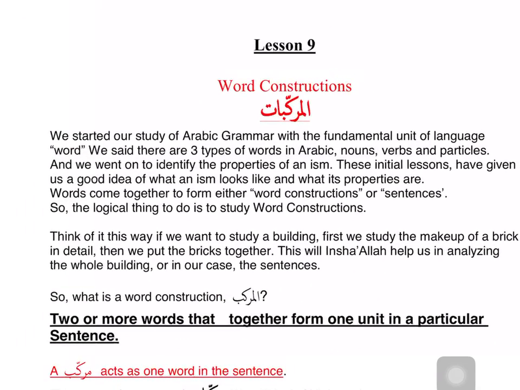So, murakkab is, we have been talking about a word, ism, right? So, when two or more words come together, now they are making a murakkab. So, a sentence, what is a sentence? A sentence is also a group of words that come together and they give meaning. You have a complete meaning in a sentence. Murakkab is something that does not give complete meaning as a sentence. You still need more to make a sentence. Okay, so it's less than a sentence but more than a word. That's how I would define a murakkab.